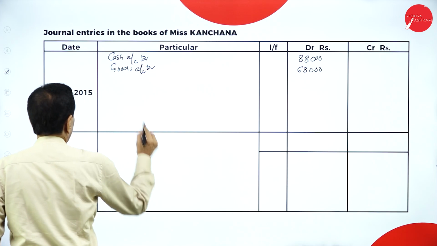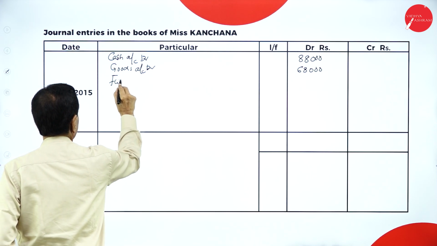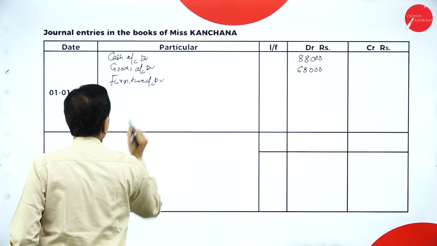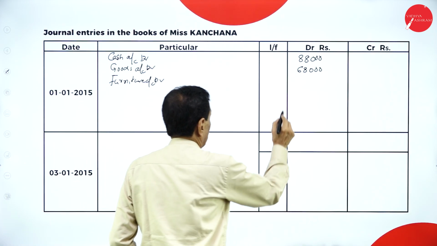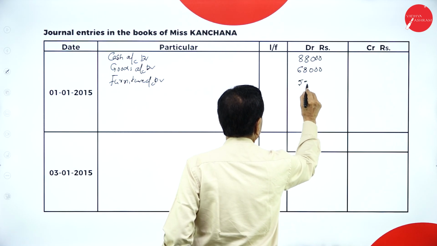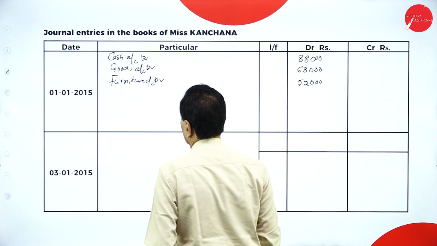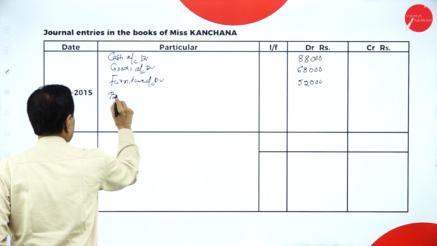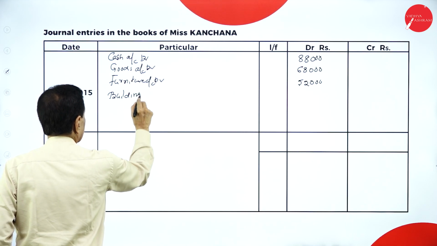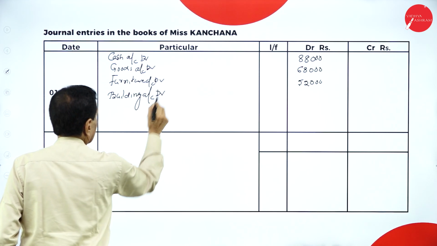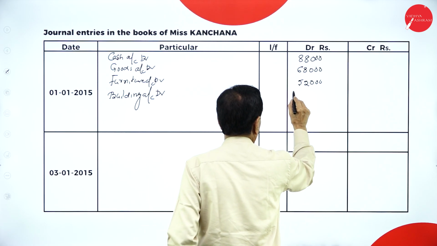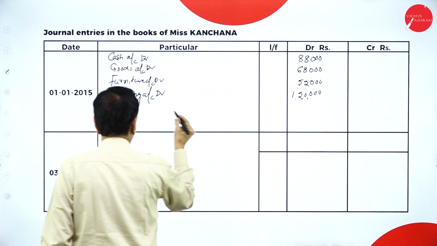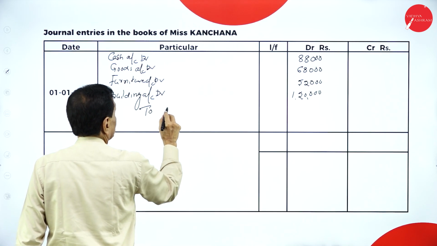Then furniture account debtor 52,000. Then building account debtor 1,20,000, to Kanchana Capital.